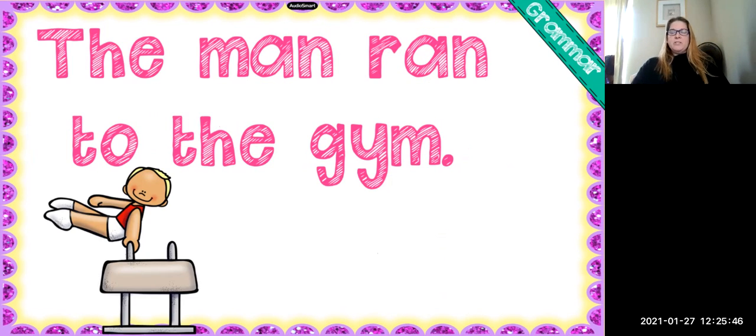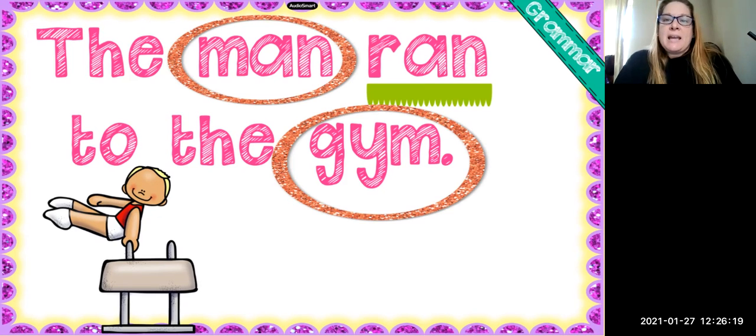The man ran to the gym. So look at that sentence carefully. What common nouns do you see? And what proper noun or what verbs do you see? Okay, so we have two common nouns in this sentence. We have man and gym. And the verb is the word ran. Good. So we can say the man ran to the Gold's Gym.